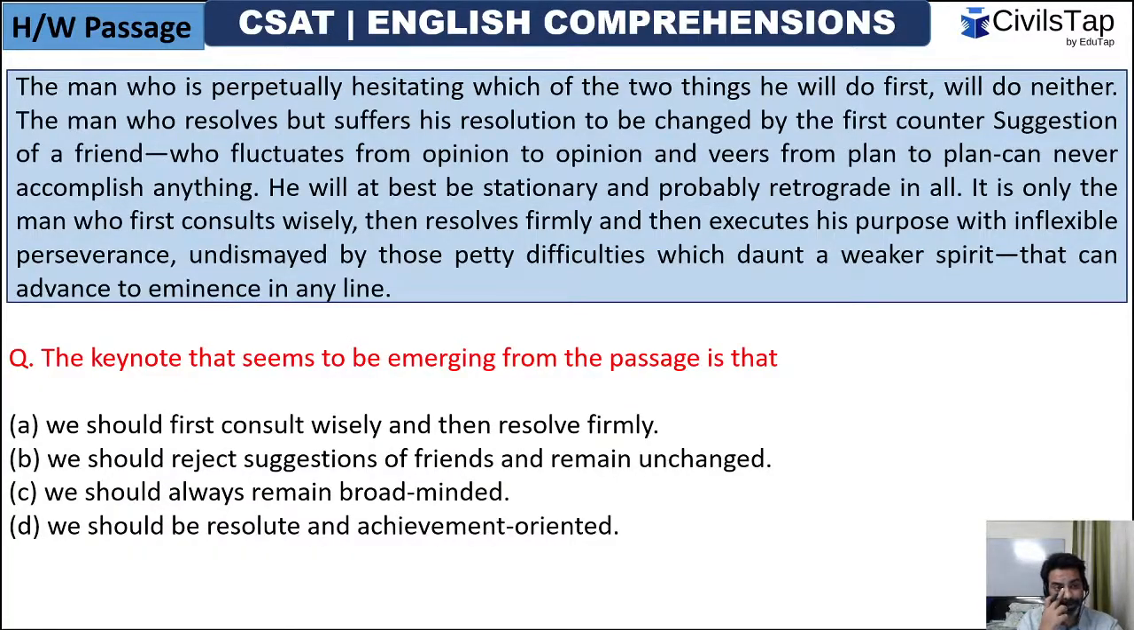So this was the comprehension passage for the homework I gave you in the last session.